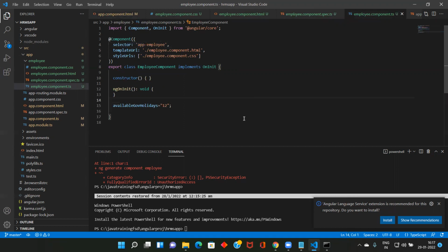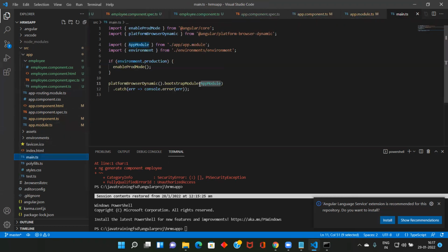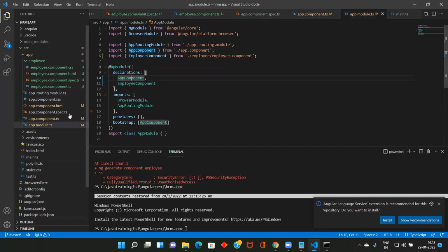Now when you run it with the port, first it will come to main.ts. I think you might have read; there are a lot of things. Here there is a module called app module. See, this is the module app.module.ts. In app.module.ts, you see AppComponent and EmployeeComponent. In Java there is a package, and here it is a module. A package can contain n number of classes. Same way, a module, app.module.ts, can contain n number of components.